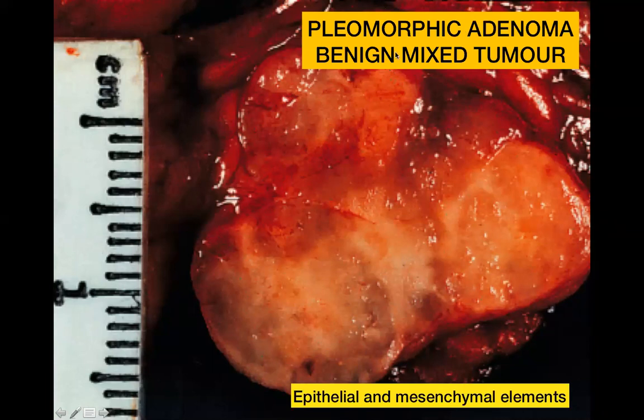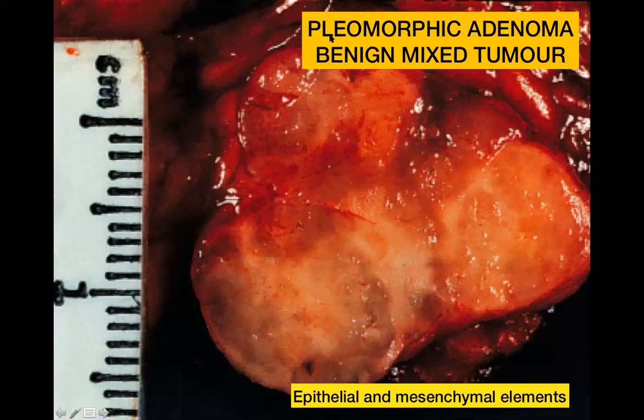The second thing to remember is that it's benign. It looks well circumscribed over here. Because it's a benign lesion, you can see that the outline or the circumference is pretty well circumscribed. However, you know as surgeons that this is not a lesion which you can enucleate, right? Because it recurs, because microscopically it does not have a complete capsule, and there can be small tumor projections which extend beyond the capsule. And this is the reason if you try to enucleate this particular tumor, it would recur.